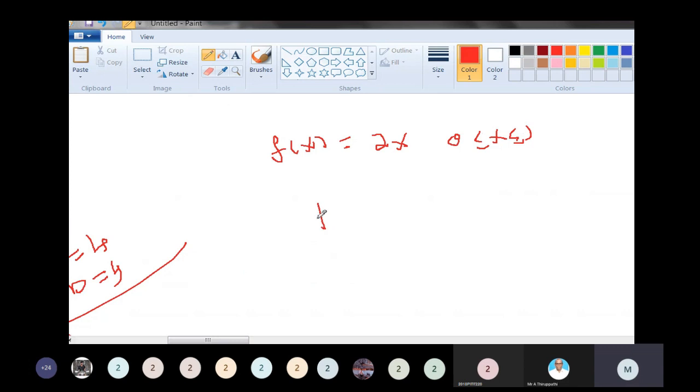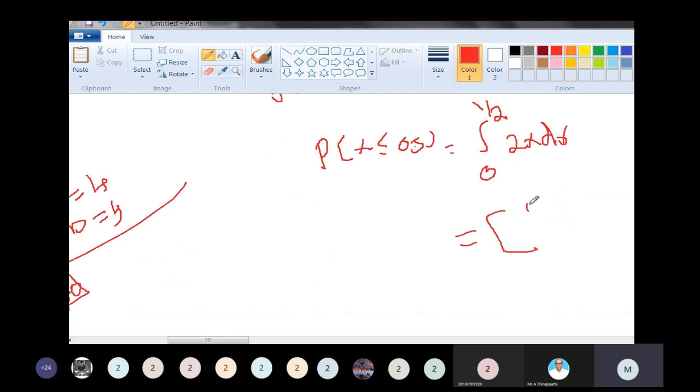Now the next question, P of x less than or equal to 0.5. 0.5 is nothing but 1 by 2. The integral from 0 to 1 by 2, upper limit 1 by 2, lower limit 0, of 2x dx. The integral of 2x is 2x squared by 2, from 0 to 1 by 2.